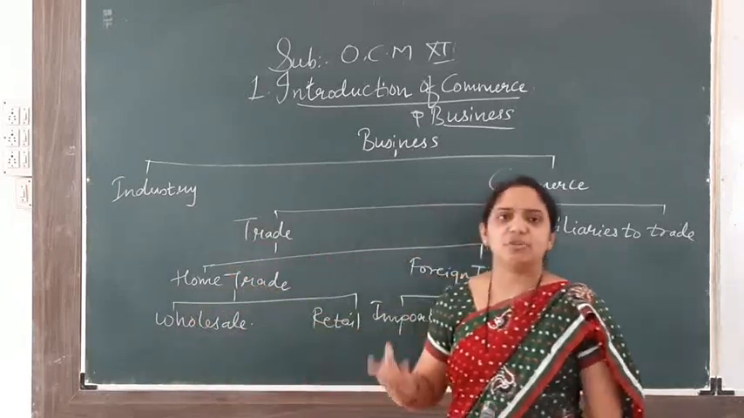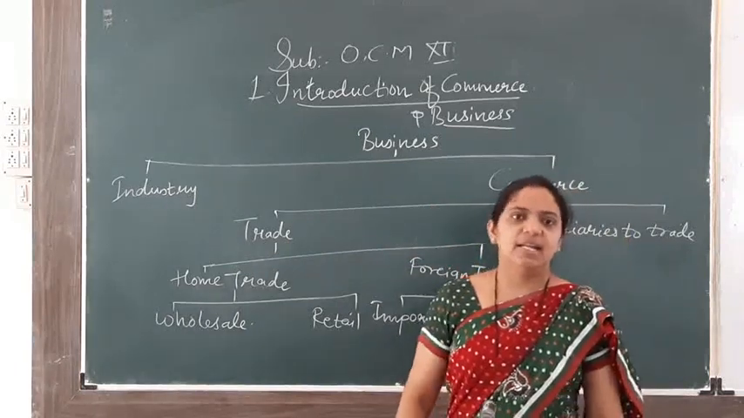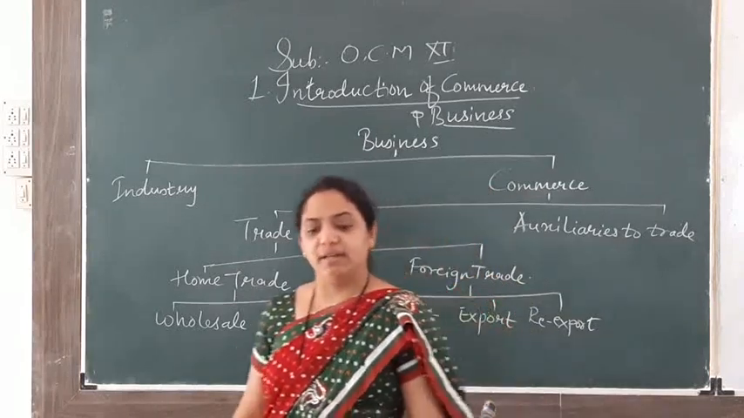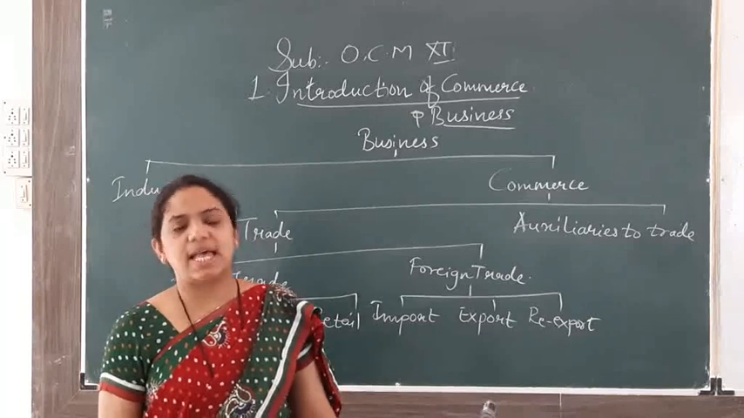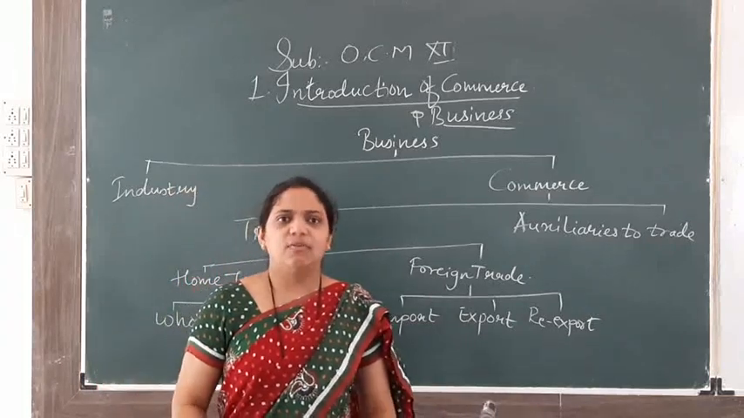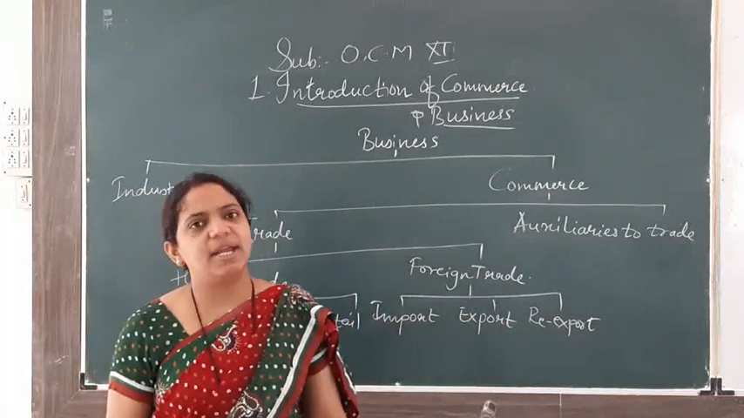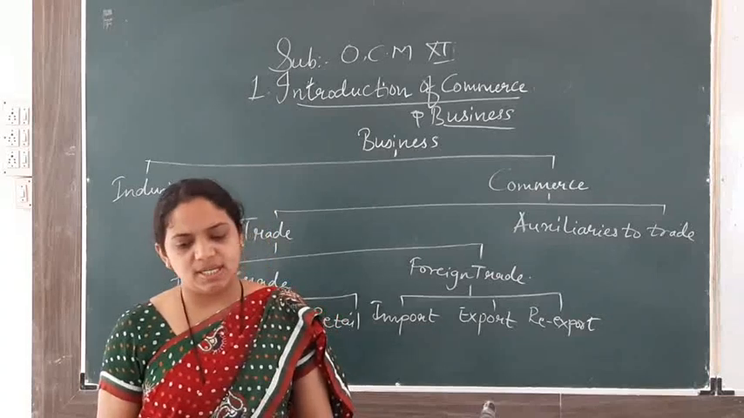Commerce is divided into two parts. The first is trade and the second is auxiliaries to trade. Let's see the first part. What do you mean by trade? Trade means buying and selling of goods and services. When you buy and sell various types of goods and services, that is trade. Trade is exchange of goods and services with monies or money's worth.